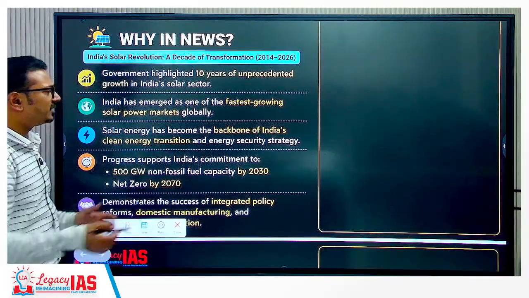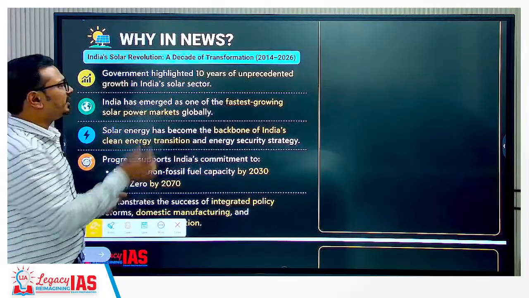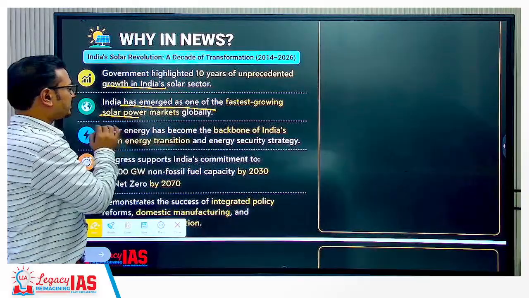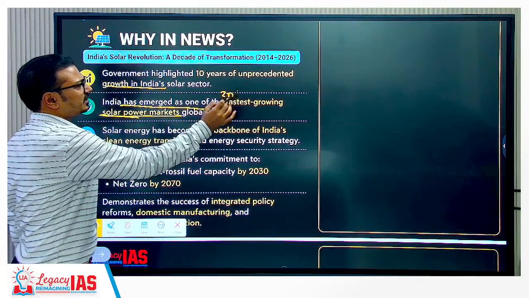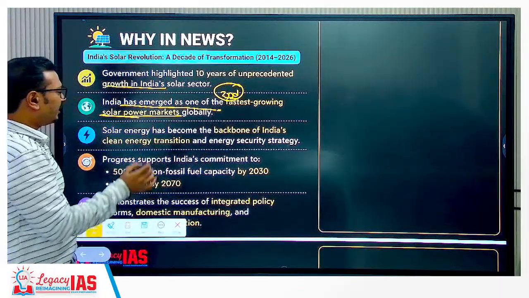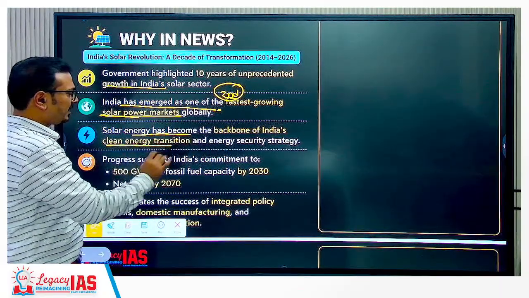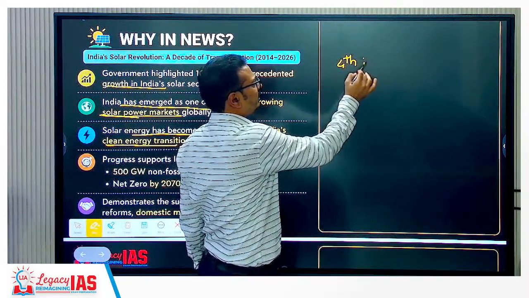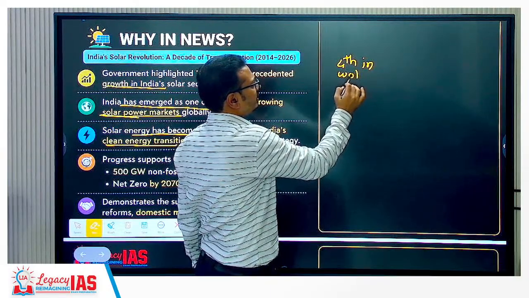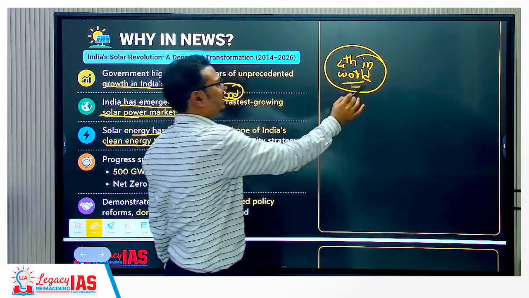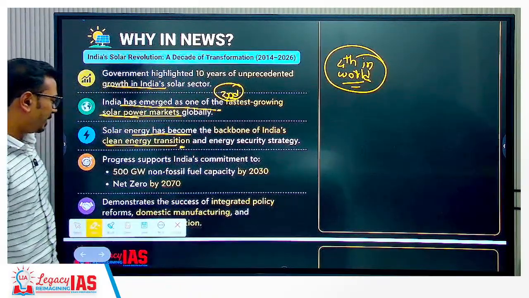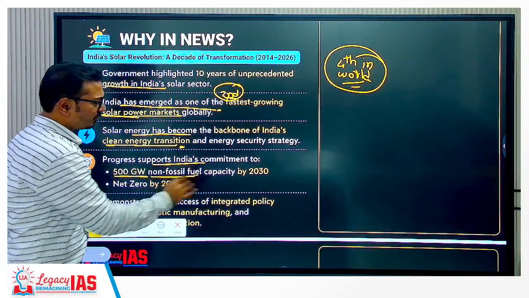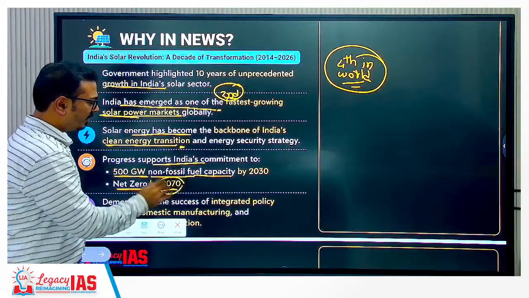Now, overall solar energy: we can talk about 10 years of unprecedented growth. India has emerged as one of the fastest growing solar power markets, second largest in terms of growth. Solar energy has become the backbone of India's clean energy transition. At present, in terms of installed capacity, we are fourth in the world in solar energy, a fact you can mention. We will talk about the detailed data later. This progress supports India's commitments of 500 gigawatt of non-fossil fuel capacity by 2030 and net zero by 2070.